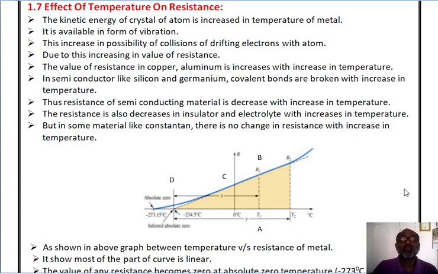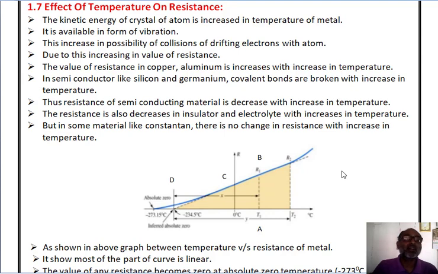Effect of temperature on the resistance. Now the kinetic energy of the atoms of the crystal increases with the increase in temperature of the metals. Now it is available in the form of vibration. This increases the possibility of collisions of drifting electrons with the atoms. Due to this, the value of the resistance increases. The resistance of copper and aluminum increases with an increase in temperature.